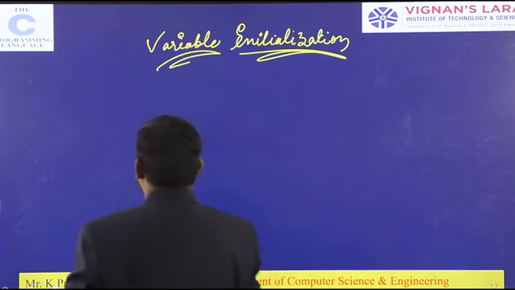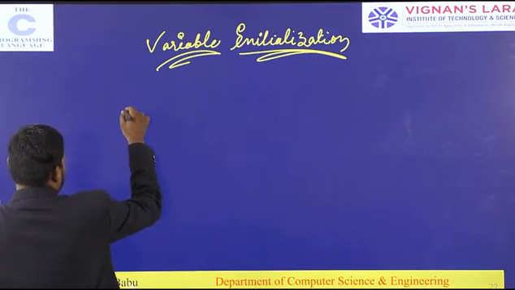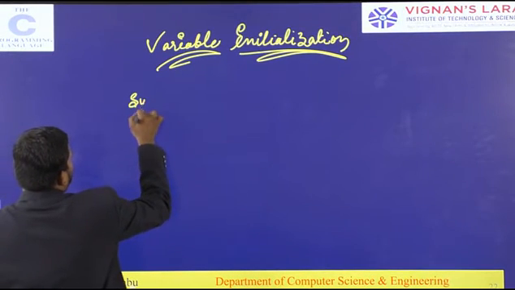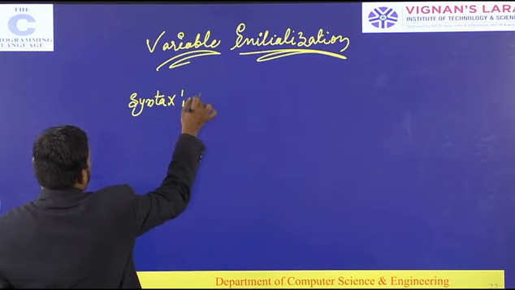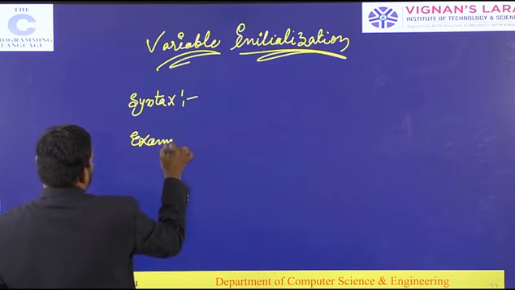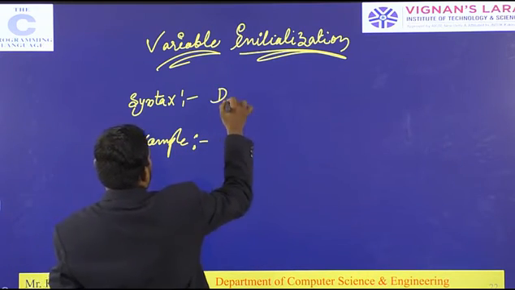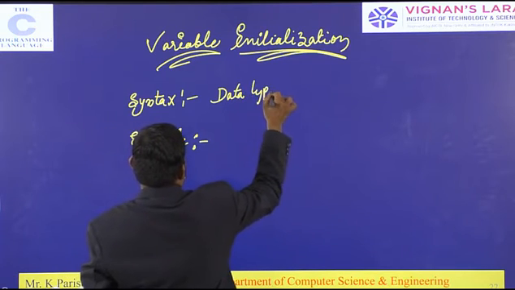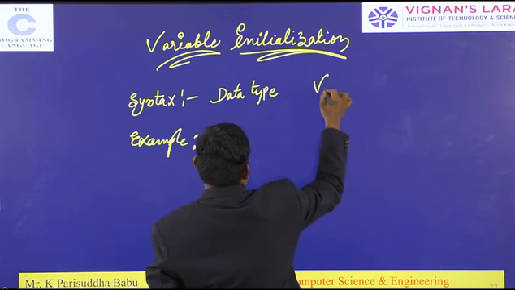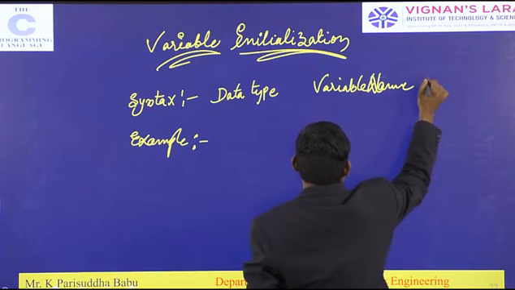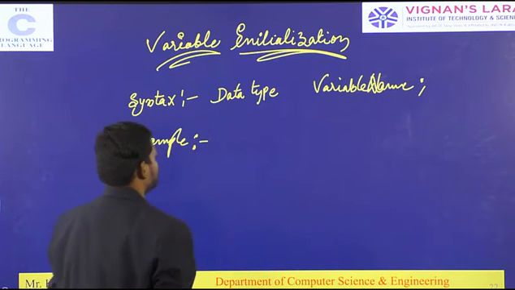A variable is nothing but a named memory location. If you want to create a variable in C language, here is the syntax and example of a normal variable declaration. The syntax is: data type, space, variable name, semicolon.